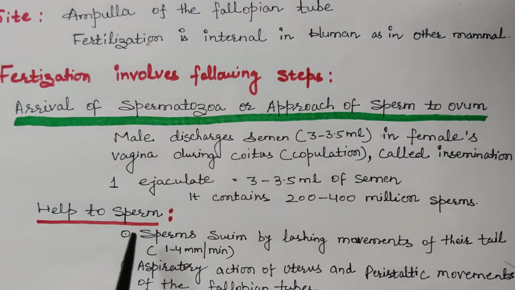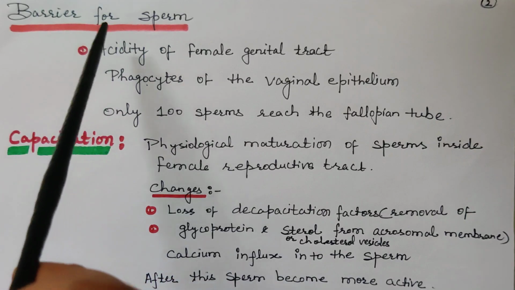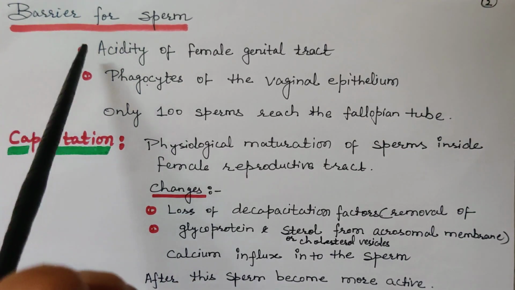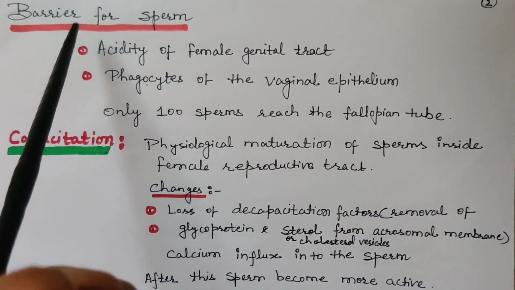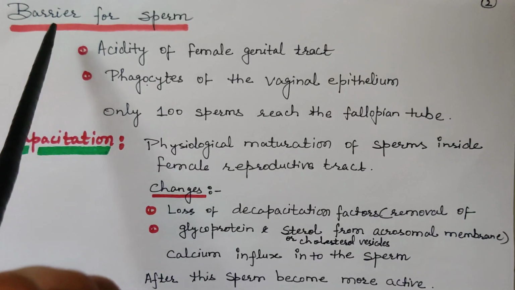Aspiratory action of the uterus and peristaltic movement of the fallopian tube also help the sperm to cross the hurdles and cover their journey up to the fallopian tube. We have talked about help for the sperm. Now, about barriers.